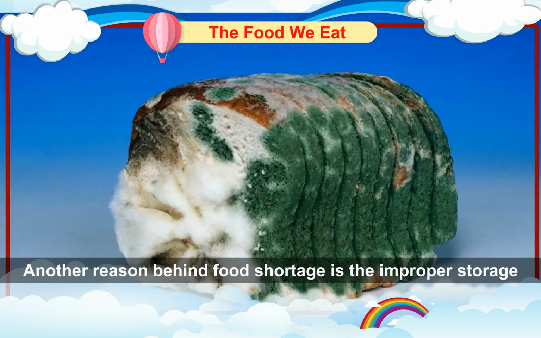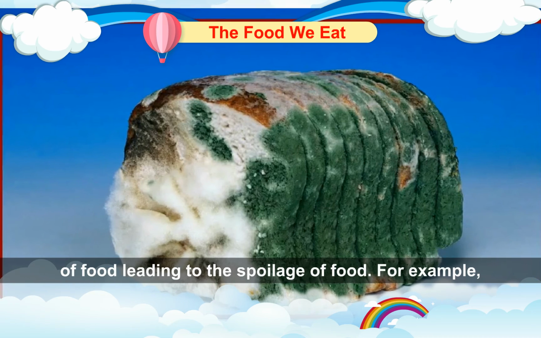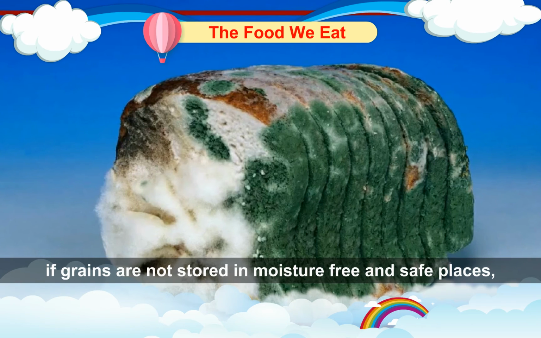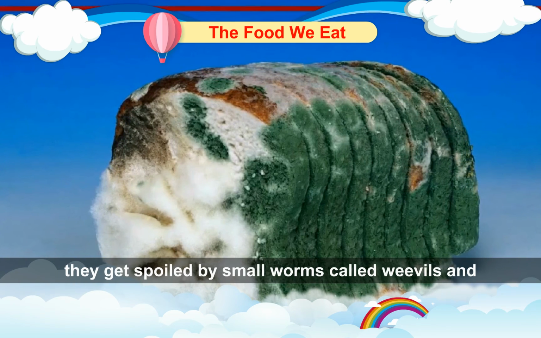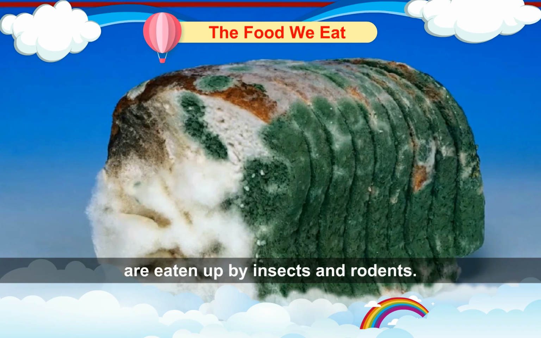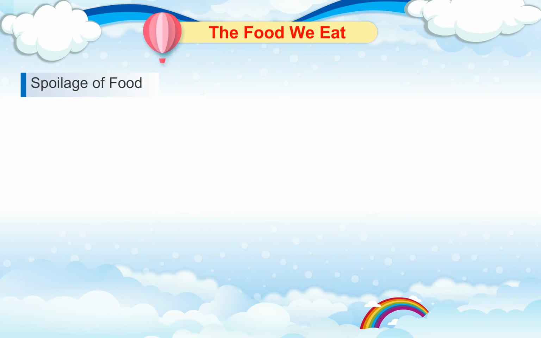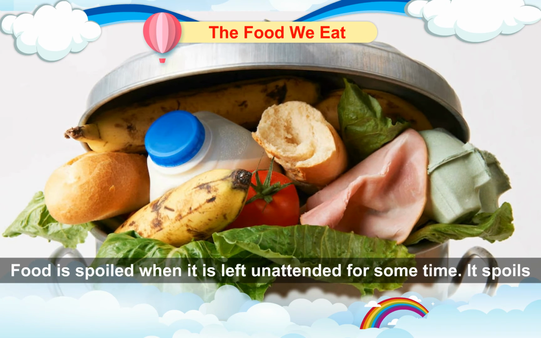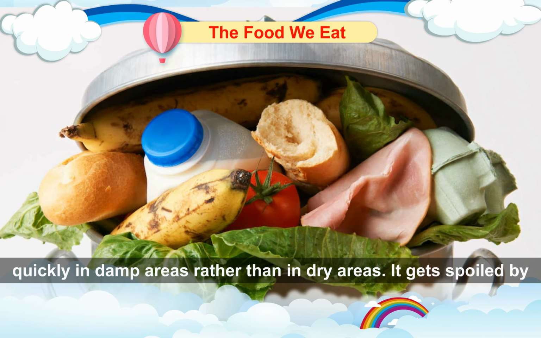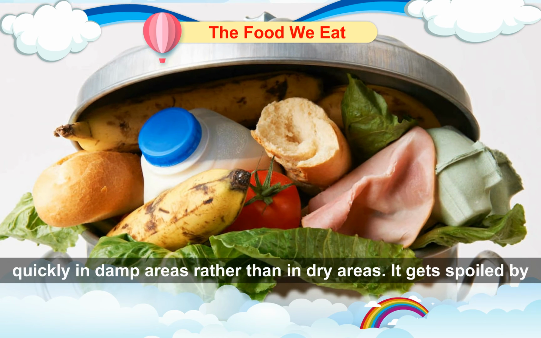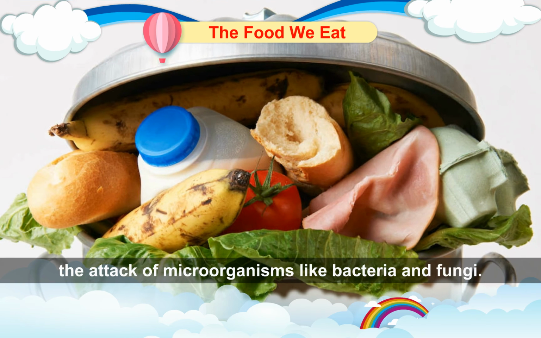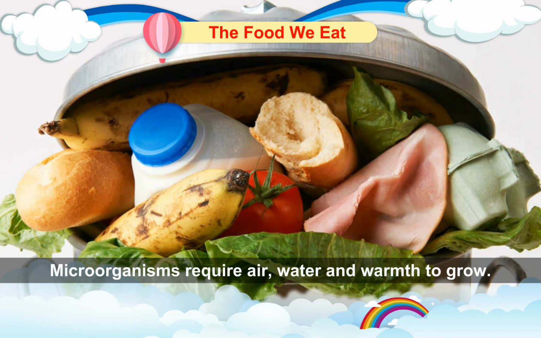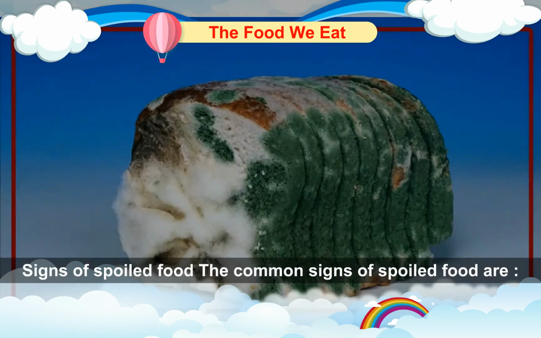Another reason behind food shortage is the improper storage of food leading to the spoilage of food. For example, if grains are not stored in moisture-free and safe places, they get spoiled by small worms called weevils and are eaten up by insects and rodents. Spoilage of food. Food is spoiled when it is left unattended for some time. It spoils quickly in damp areas rather than in dry areas. It gets spoiled by the attack of microorganisms like bacteria and fungi. Microorganisms require air, water, and warmth to grow.